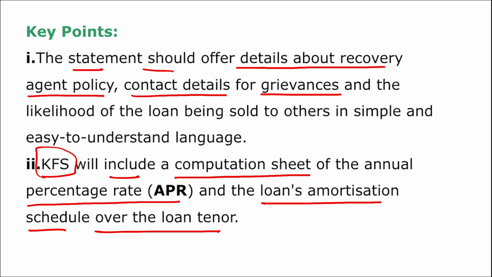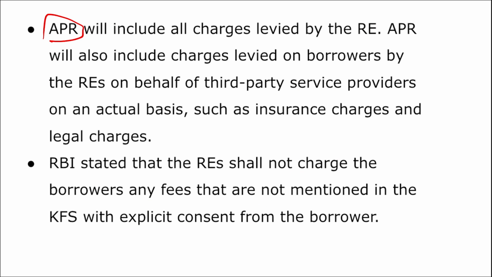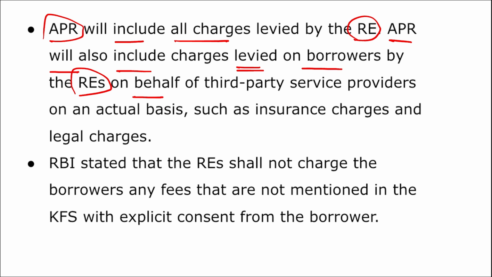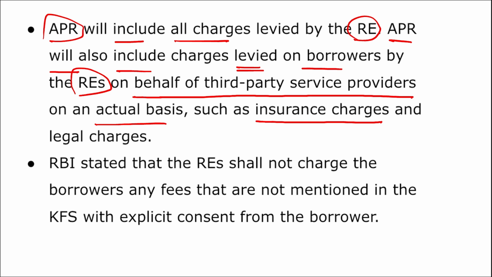Remember this APR, your annual percentage rate, will include all charges levied by the regulated entity, and also charges levied on borrowers by the regulated entities on behalf of third party service providers on an actual basis, such as insurance charges and legal charges.